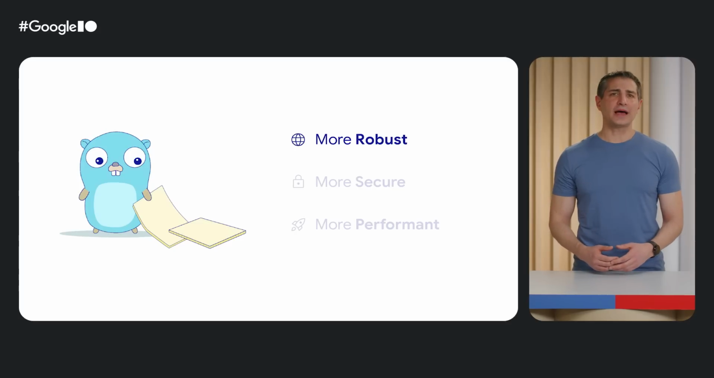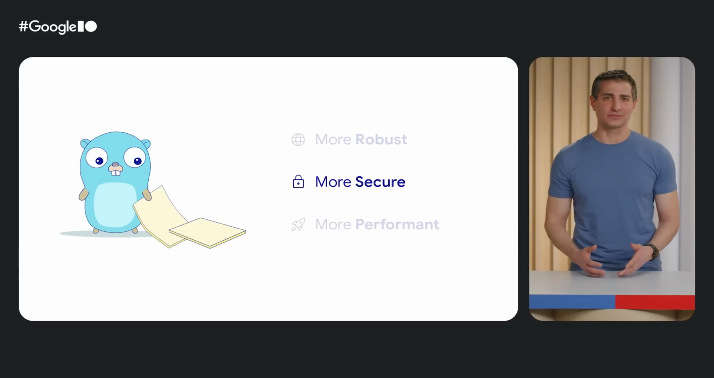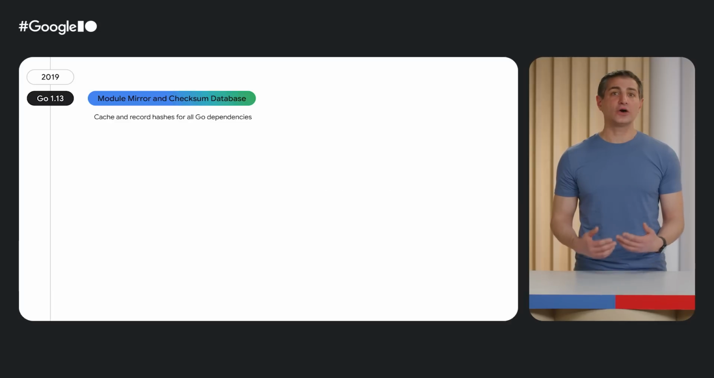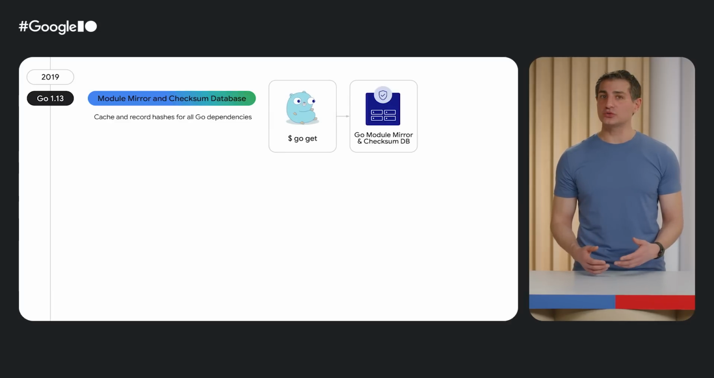Next, let's talk about how Go makes your applications more secure. Go has always led in security features and capabilities. In Go 1.13, we introduced the module proxy and checksum database, which cache and record hashes for all dependencies in the Go ecosystem, protecting you against man-in-the-middle attacks and other tampering of your dependencies.